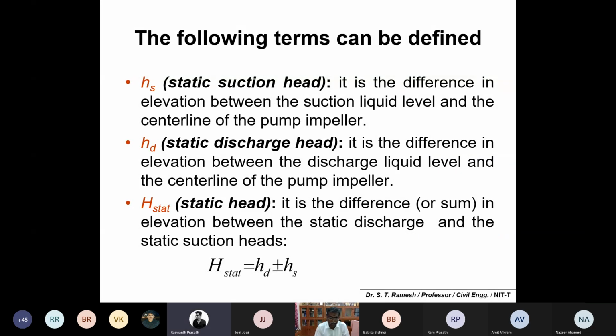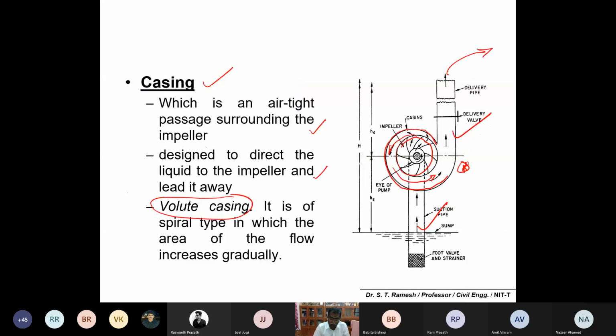Yes, sir. Now we have to understand logically the definition points: what are static suction head, static discharge head, and static head. Look at the definition. It is the difference in elevation between the suction liquid level and the center line of the pump impeller. Please make a note. Let me draw here so you can understand. From the top of the water level to the center line of the impeller, this we can call the suction head.